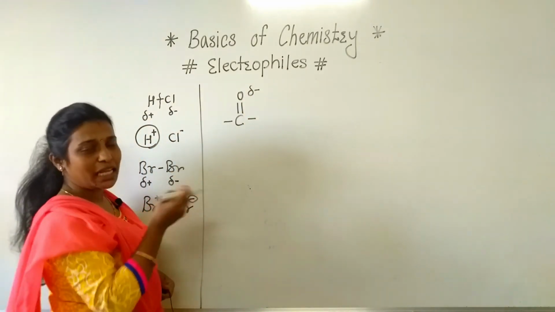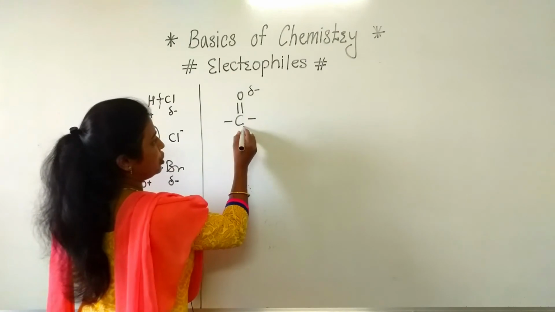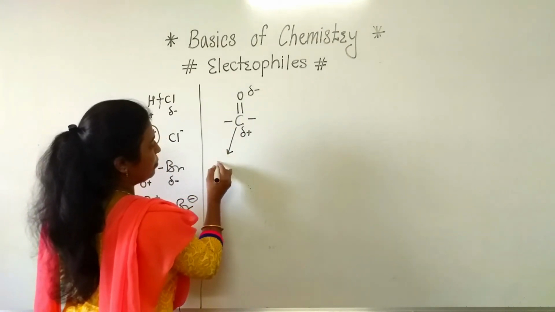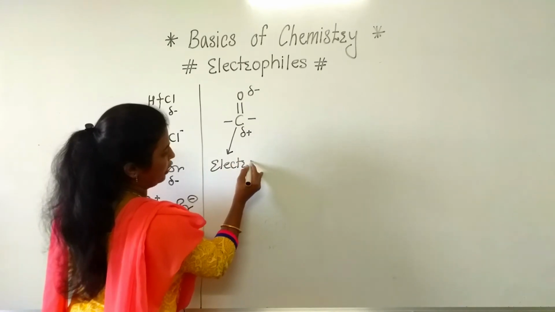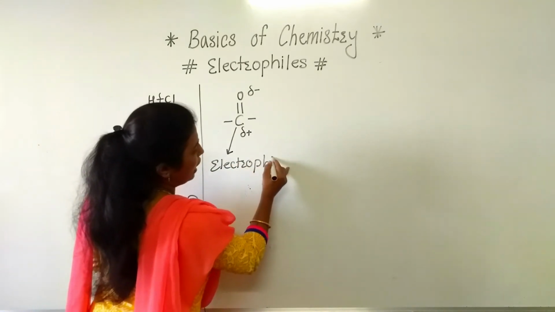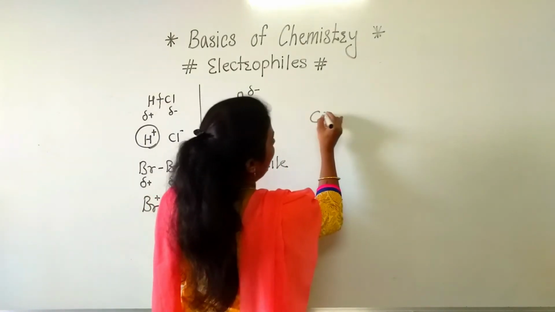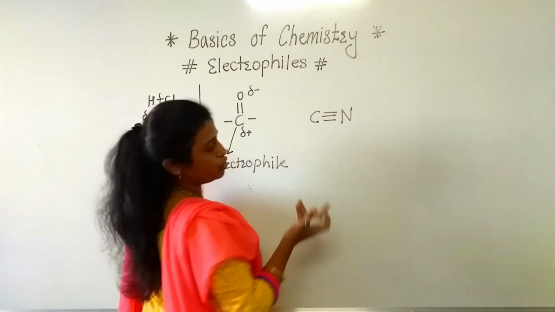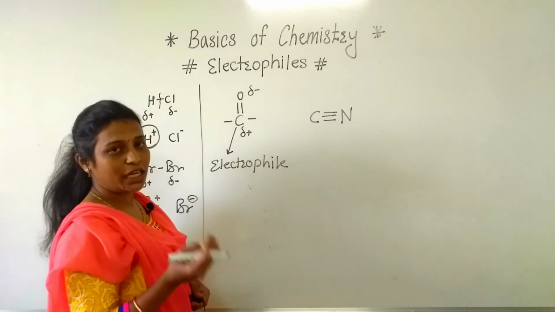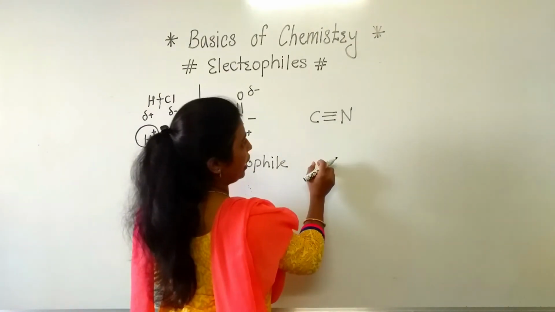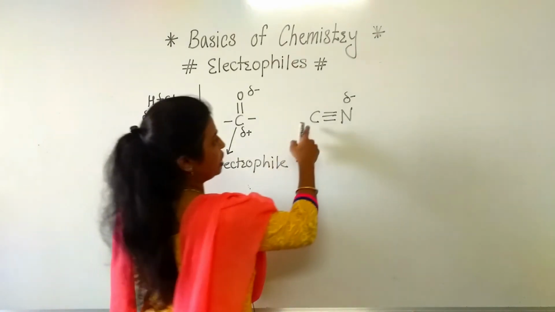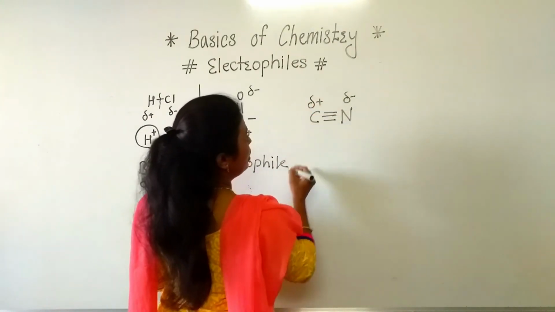Carbon is less electronegative than oxygen, so it will carry partial positive charge. Means here this carbon is the electrophile. Clear to everyone? Another example, if we consider carbon triple bond nitrogen in a cyanide, between carbon and nitrogen, whose electronegativity is greater? It is of the nitrogen. Means nitrogen will carry partial negative charge and carbon will carry partial positive charge.